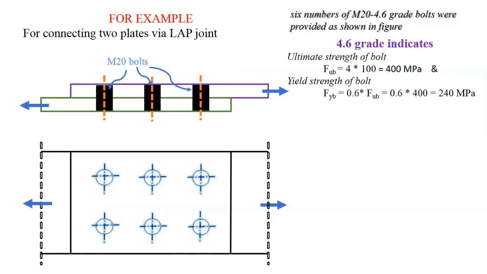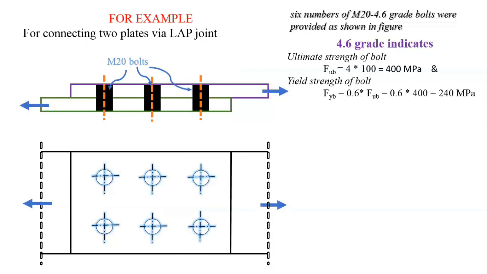For example, if you are given an M28 8.8 grade, the ultimate capacity is 8 into 100, which is 800 megapascal, and the yield capacity is 0.8 into 800, which is 640 megapascal. Similarly, if a 10.9 grade bolt is given, then the ultimate capacity is 1000 Newton per mm square, or 1000 megapascal, and the yield strength is equal to 0.9 into 1000, which is 900 megapascal. So from the grade of the bolt, we will have the ultimate capacity as well as the yield capacity of the bolt. Now what does M20 indicate?